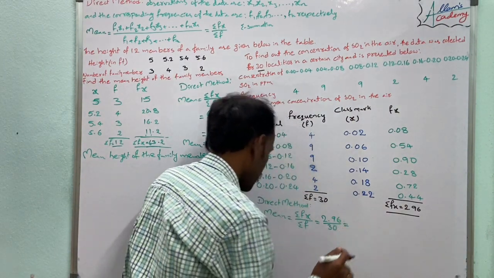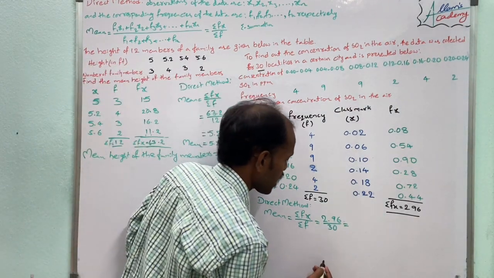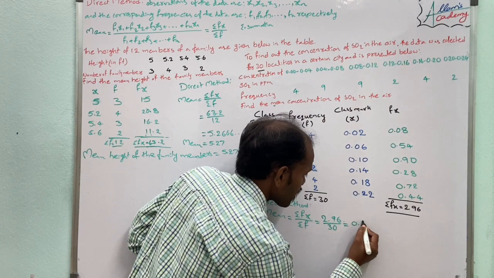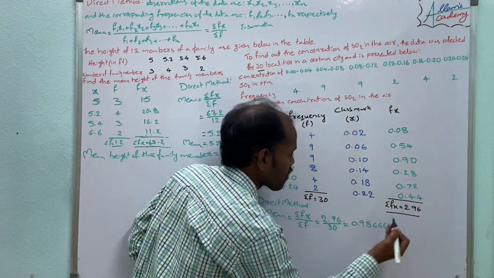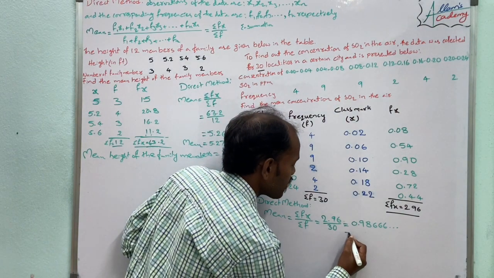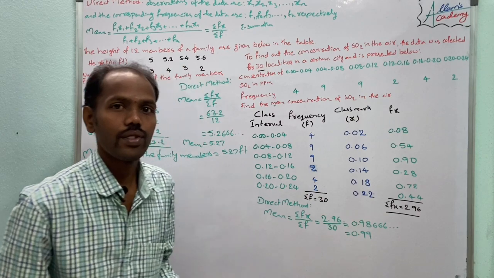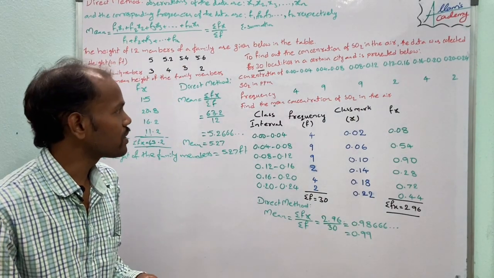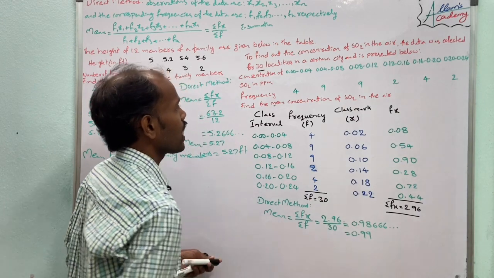Now 2.96 divided by 30, we get 0.9866 and so on. That means we can write 0.99. Okay, so the mean of this data is 0.99.